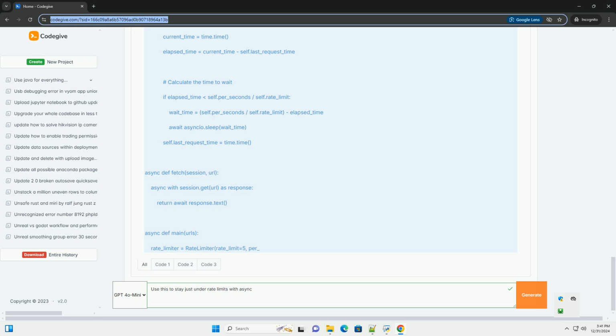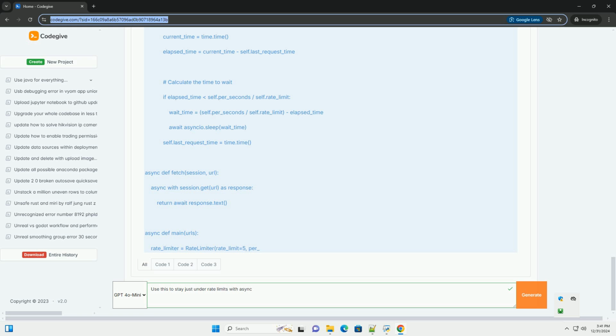if __name__ == "__main__": urls = ["https://httpbin.org/get" for _ in range(20)] # example URLs. asyncio.run(main(urls)). Breakdown of the code.